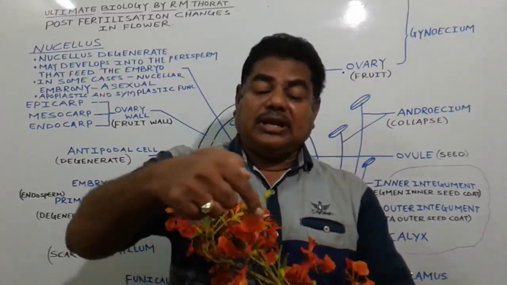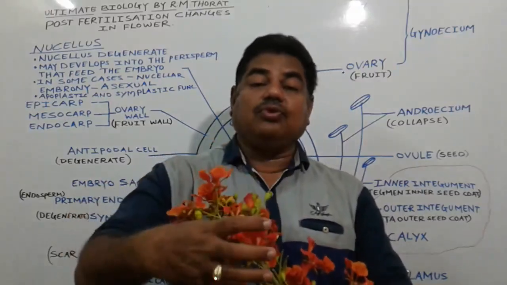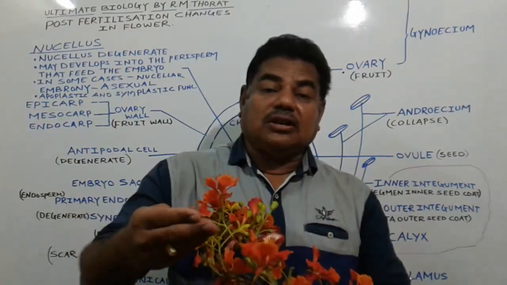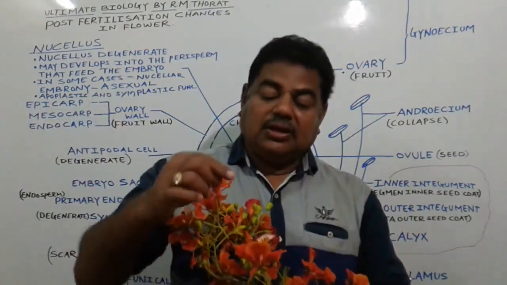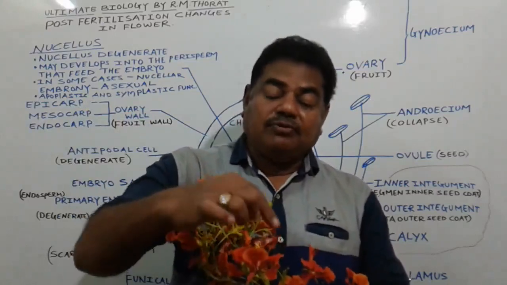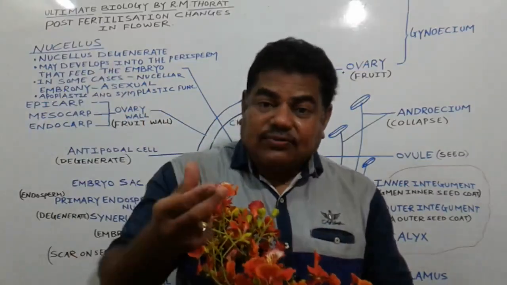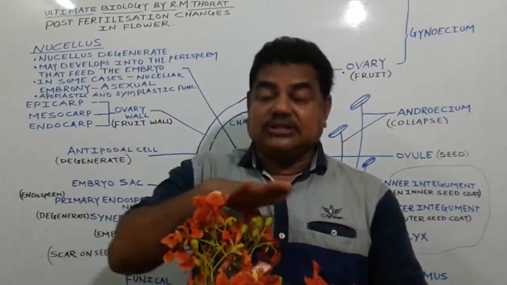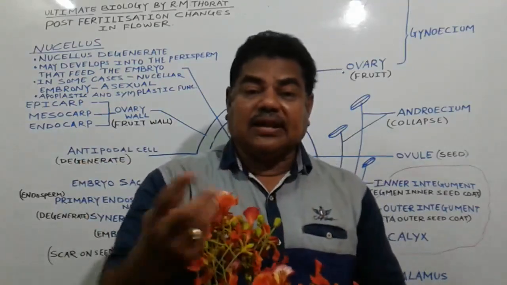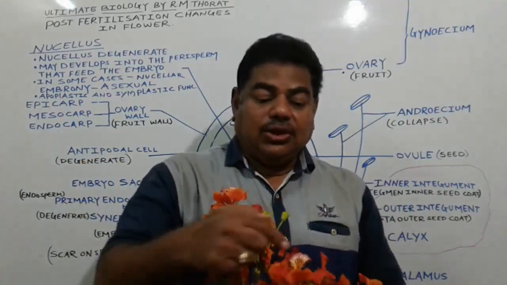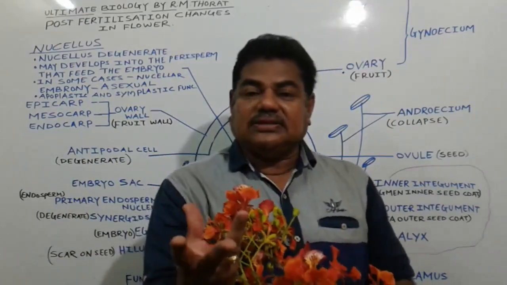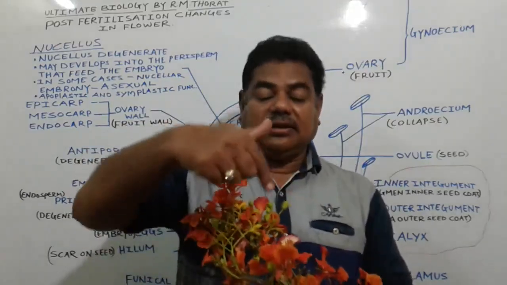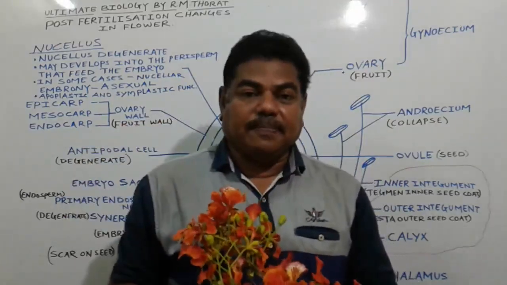The petals of these flowers are colorful because the flower performs the function of pollination. The petals attract insects for pollination, so they are bright in color, and due to the bright color, insects get attracted and pollination is carried out.